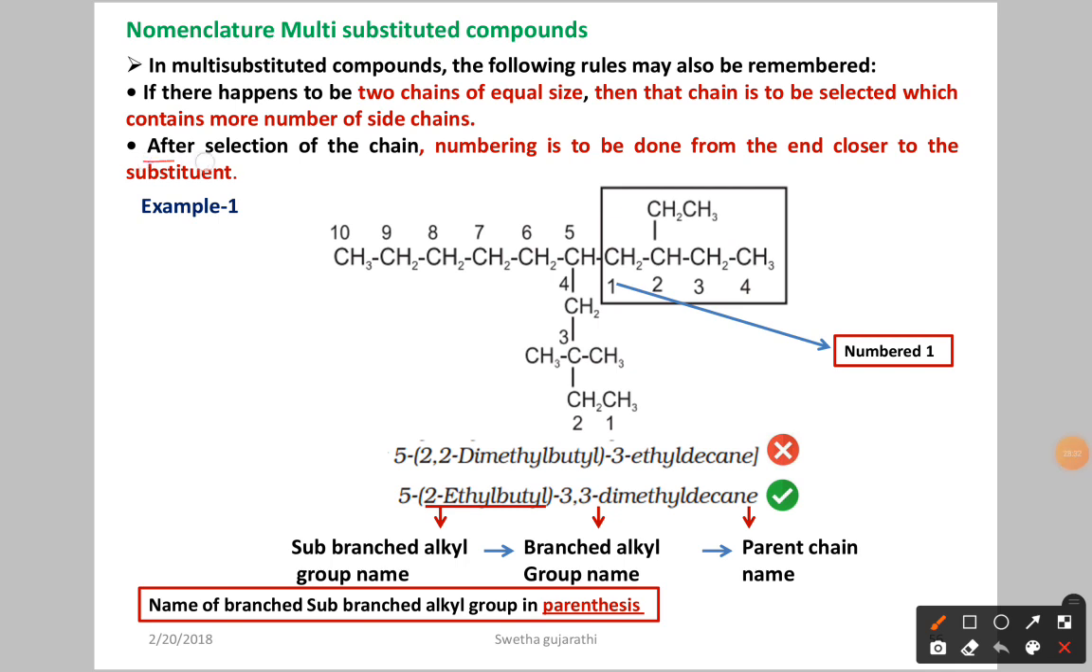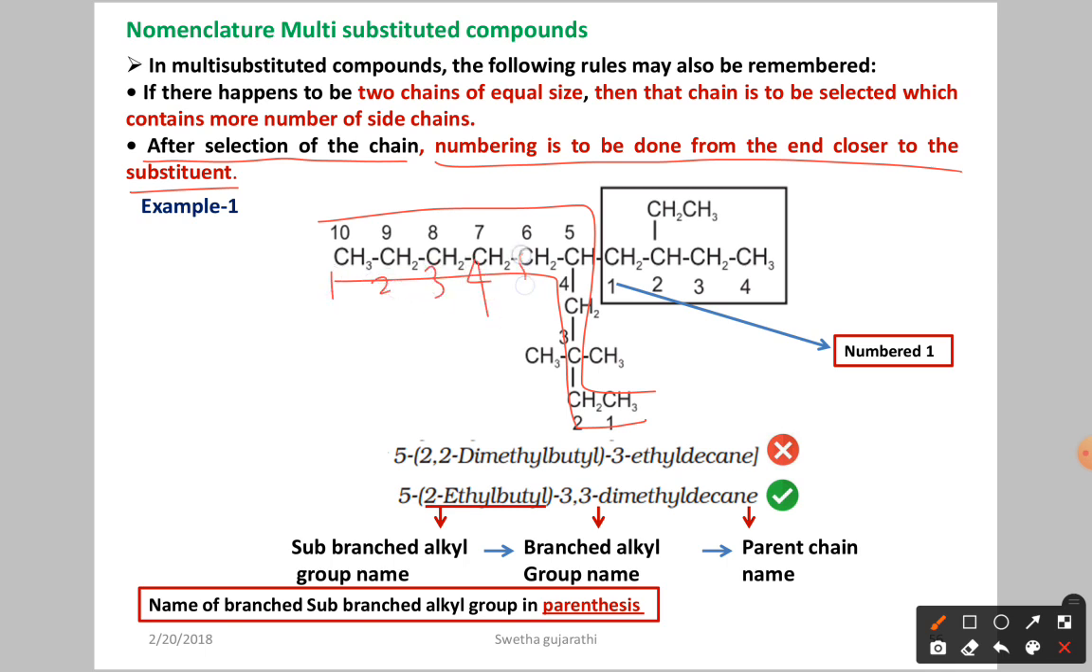Now after selection of the chain, numbering is to be done from the end closer to the substituent. Simply, you have to start the numbering where the sum of the substituent positions is lower. For example, here the parent chain selection is already over. This is our parent chain. Now, if you start the numbering from here: 1, 2, 3, 4, 5, 6, 7, 8, 9, 10.